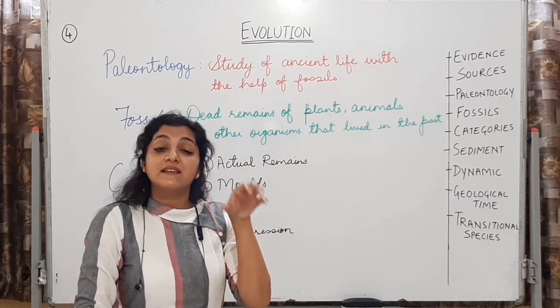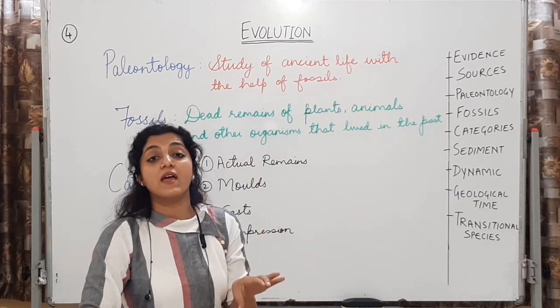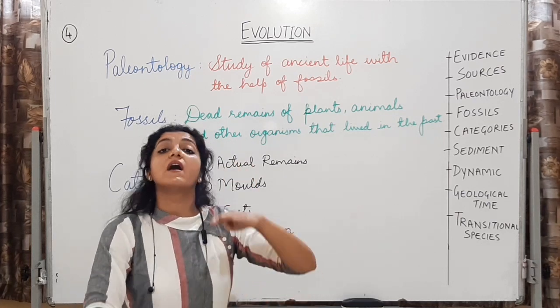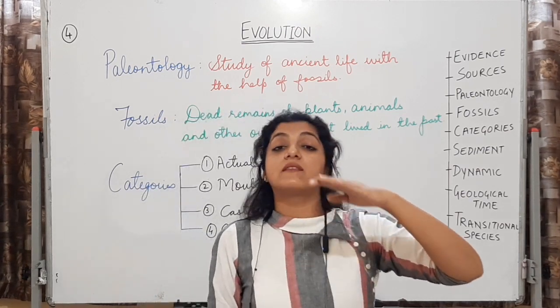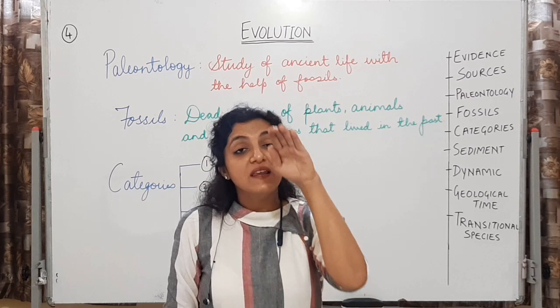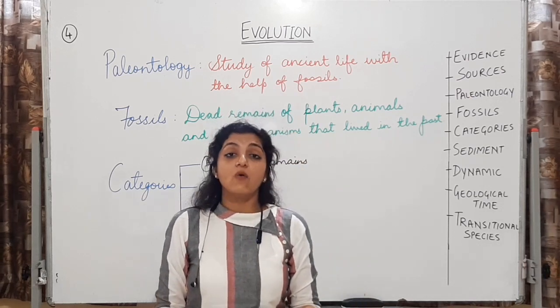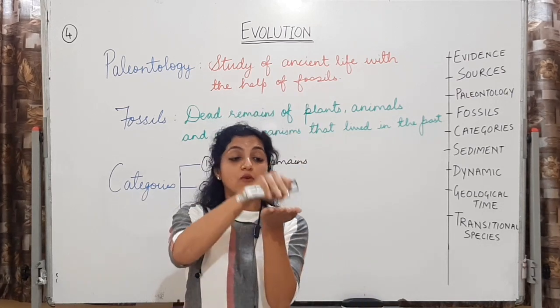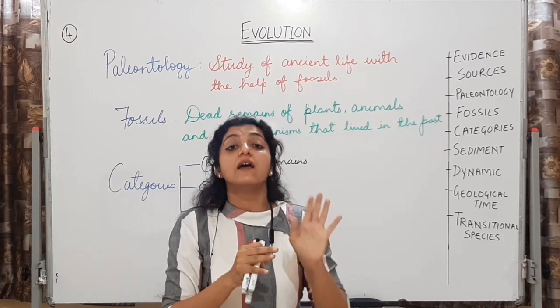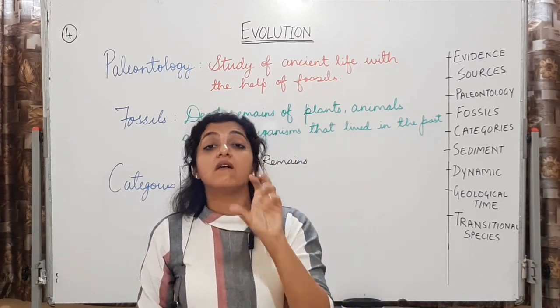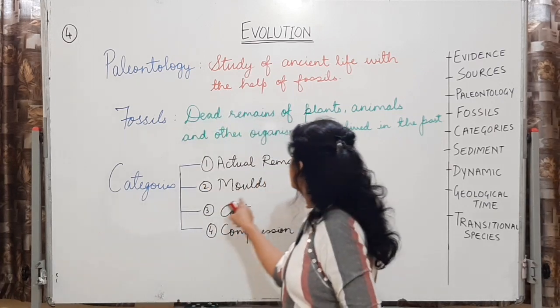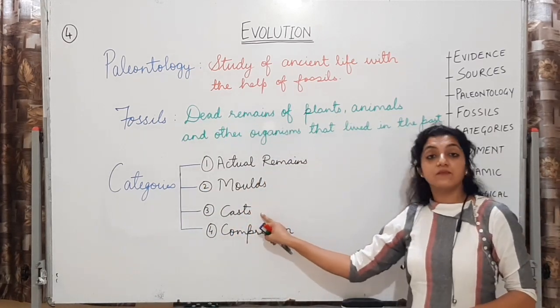So ऐसे ही calcified structures जो हैं वो रह जाते हैं soil में. अंदर का organic matter degrade हो जाता है, decompose हो जाता है. Now this structure is going to leave an imprint. आपके foot का imprint लो clay के ऊपर, you will get an imprint, you will get a mold. अगर उसको fill करेंगे किसी चीज से, you will get a cast out of it. So this is molds and casts.